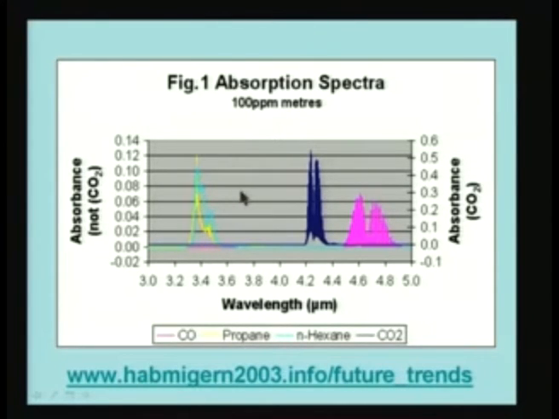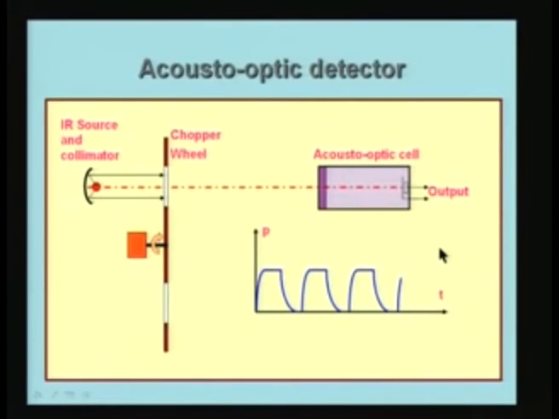In the non-dispersive measurement, I am not going to separate the light. But by clever arrangement I will be able to use the NDIR, or the non-dispersive instrument, to actually measure the presence of the gas by a simple technique. Let us look at the principle which is going to be used in that particular case. So, I use what is called an acousto-optic detector, that is the heart of the matter, and the acousto-optic cell consists of a small cylindrical vessel with a transparent window through which the infrared beam can pass into the cell.